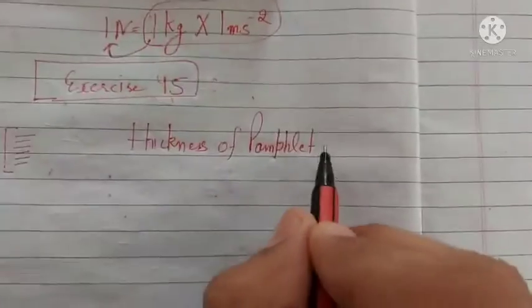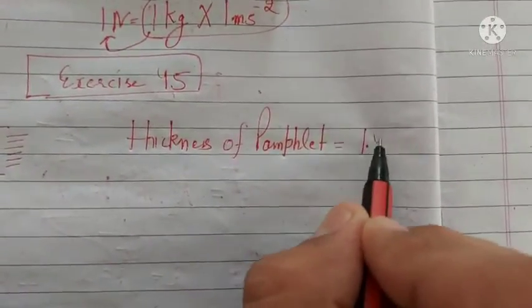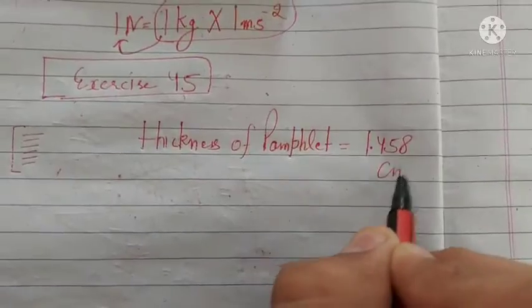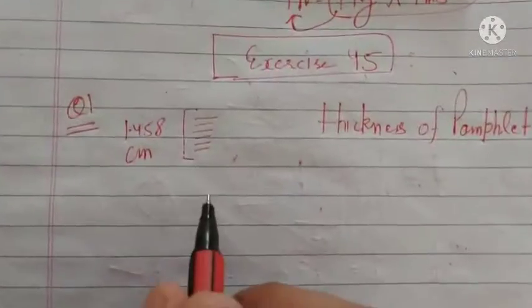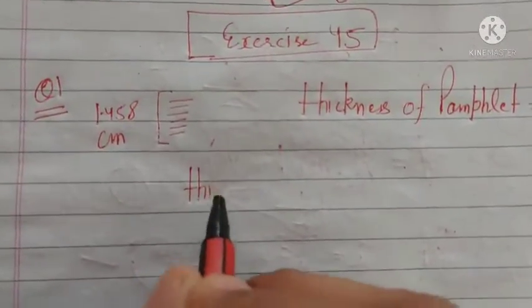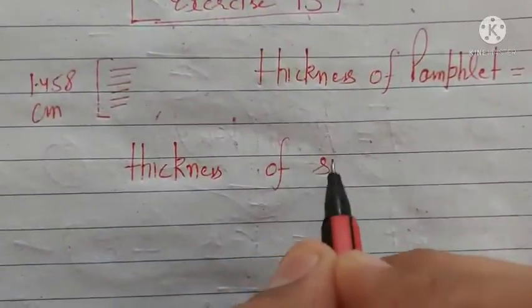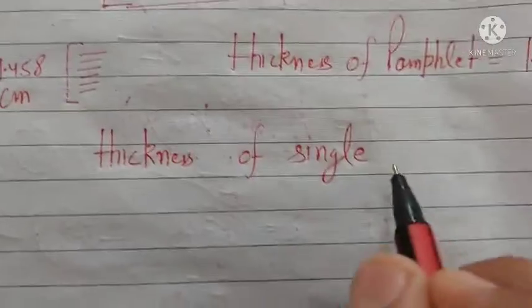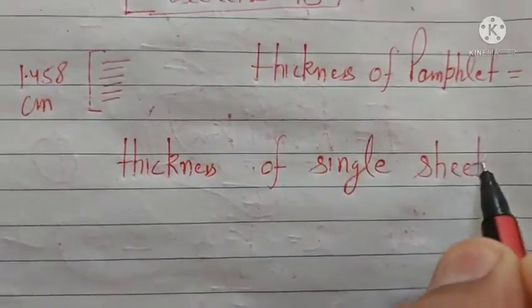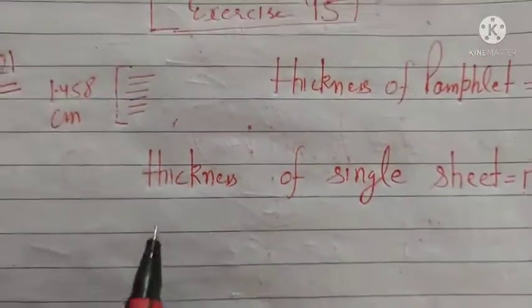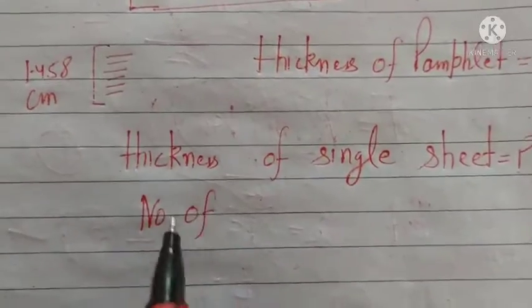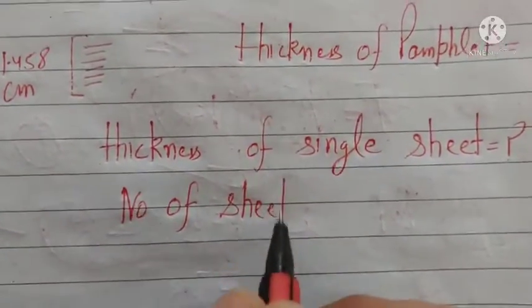Total thickness is 1.458 centimeter, and they have told us to find the thickness of a single sheet. So how many sheets are there? The number of sheets in a pamphlet is 54 sheets.